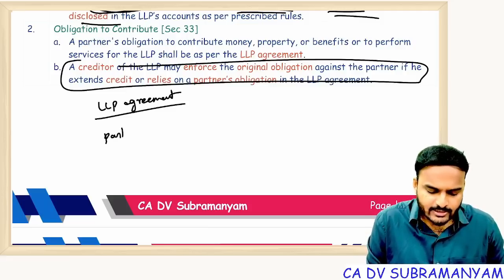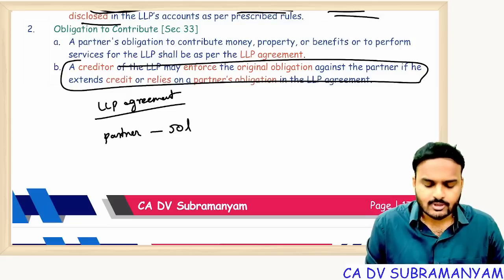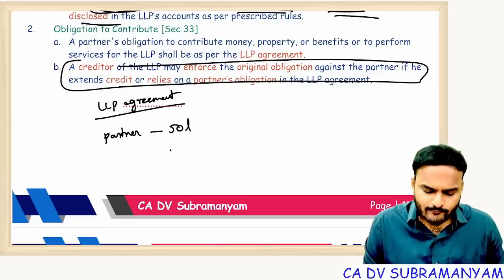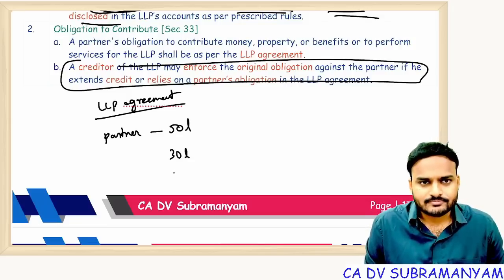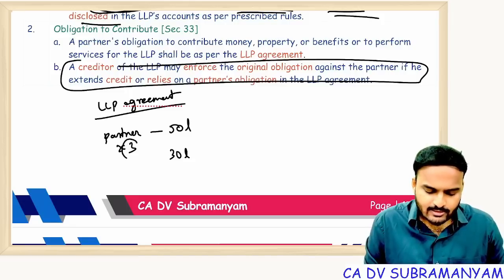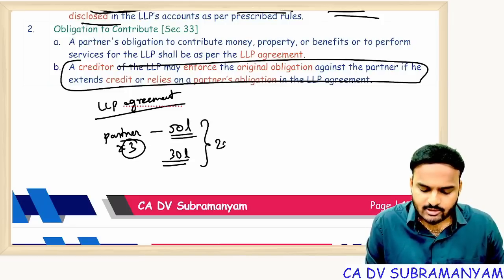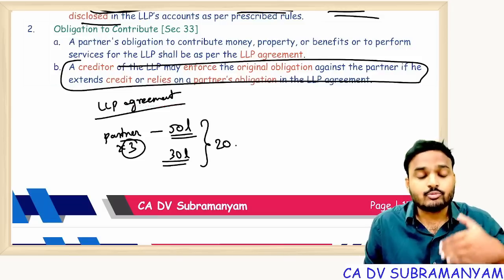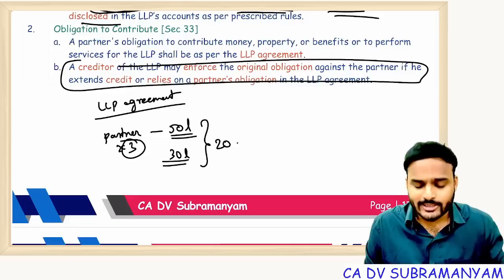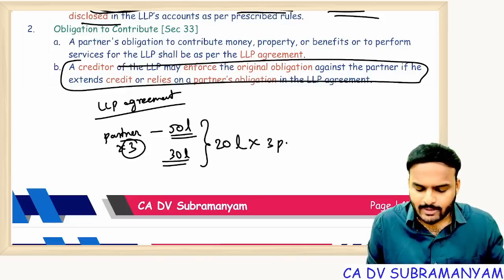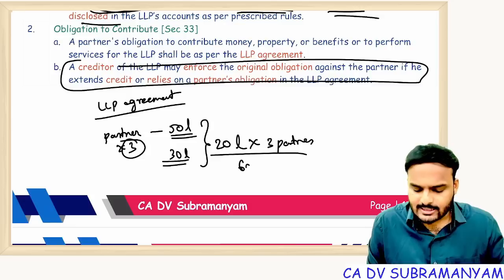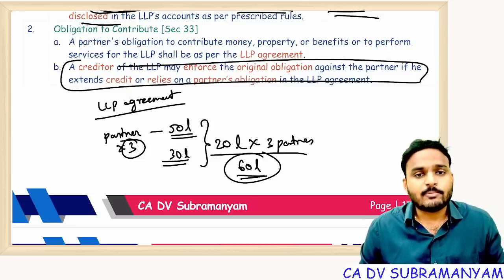every partner agreed to contribute 50 lakhs. How much amount they agreed? 50 lakhs. So far, they contributed 30 lakhs only. So three partners are there. Each partner agreed to contribute 50 lakhs, but they contributed 30 lakhs. That means uncontributed amount, that means to be contributed amount is 20 lakhs. 20 lakhs into three partners, total 60 lakhs LLP can receive from the partners.